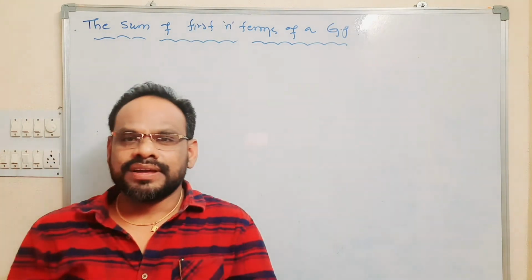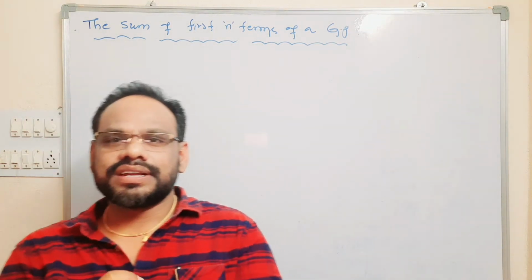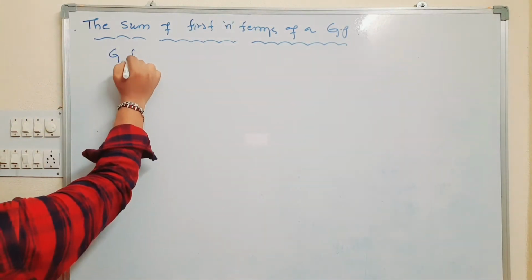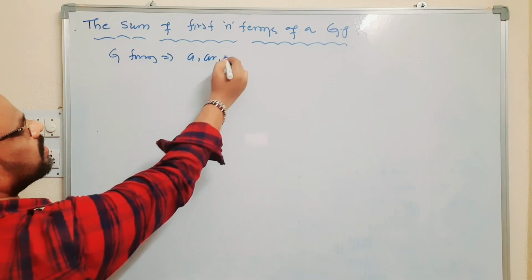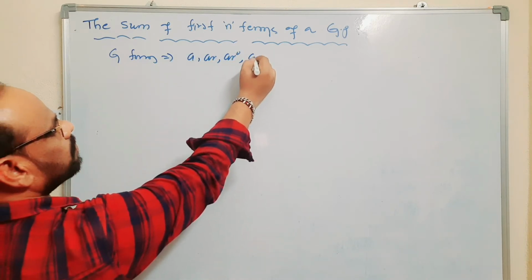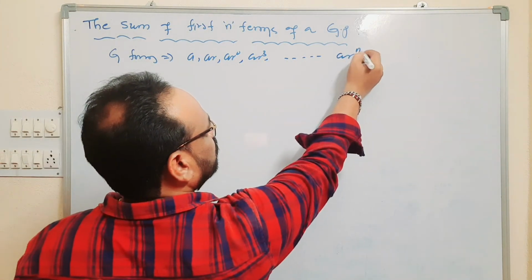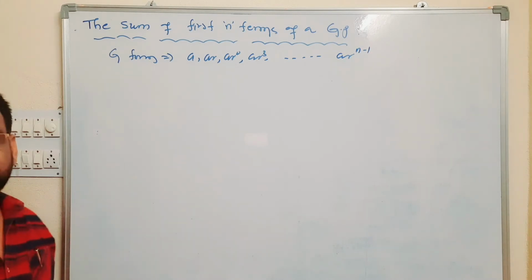We know that a is the first term and R is the common ratio. The general form of a geometric progression is a, ar, ar square, ar cube, and so on, up to ar power n minus 1.